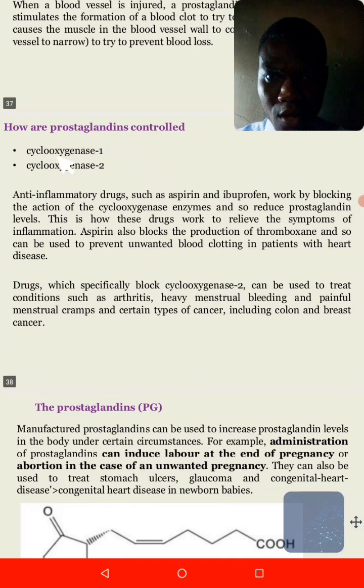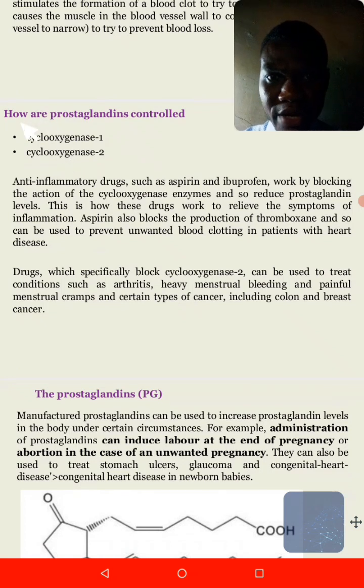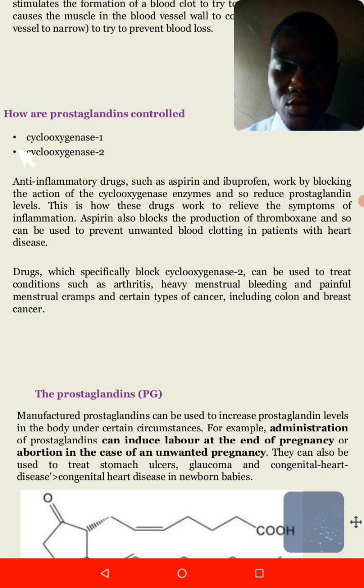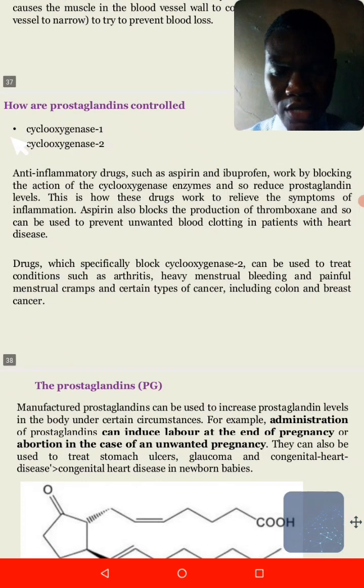Whenever a tissue is damaged, cyclooxygenase 2 will start reacting with the arachidonic acid to increase the levels of prostaglandin in the affected part of the body. So we control the production of prostaglandin by using cyclooxygenase 1 and cyclooxygenase 2 in the body.